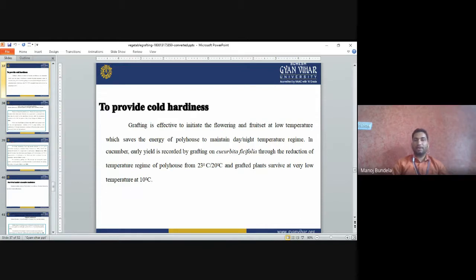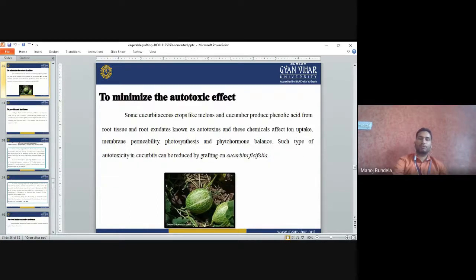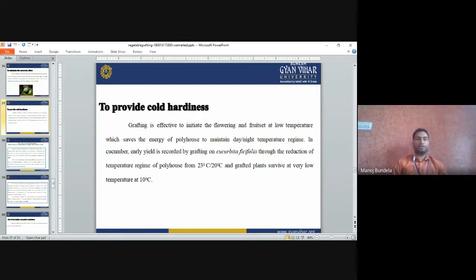In cucumber, early yield is recorded by grafting on Cucurbita ficifolia. So for cold hardiness and for the autotoxic effect, we can use Cucurbita ficifolia. It will reduce the temperature requirement in the polyhouse from 23 to 20 degrees centigrade.